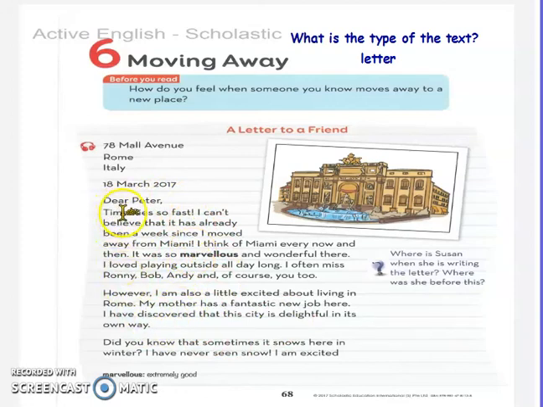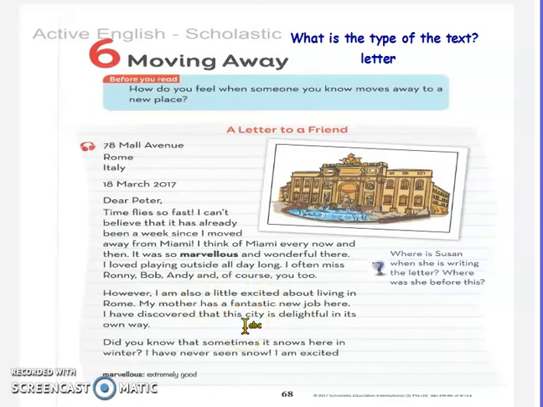Time is a noun, very good. Miami is a noun. And the names of the friends, Ronnie, Pop, Andy, Peter, these are nouns. And Rome, mother, job, city, these are nouns too.